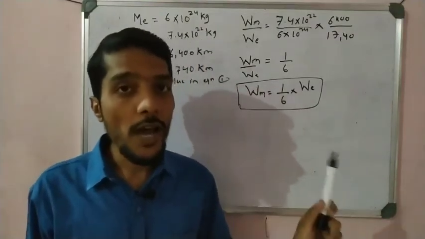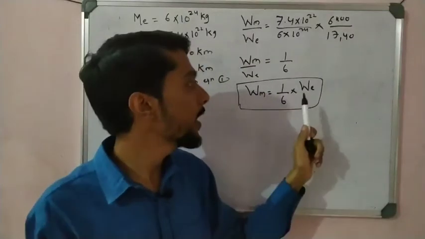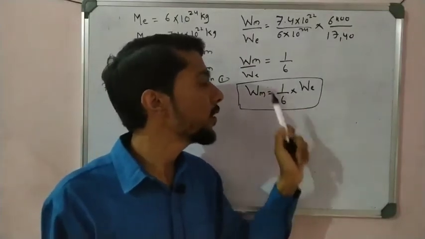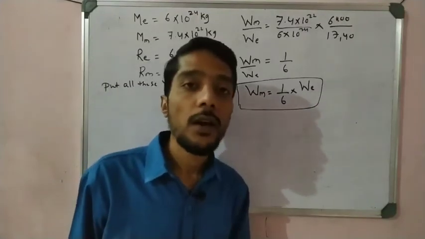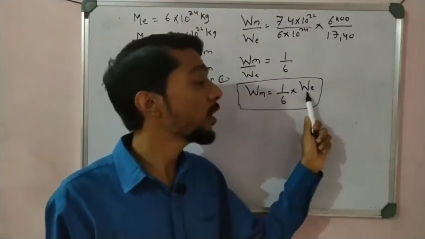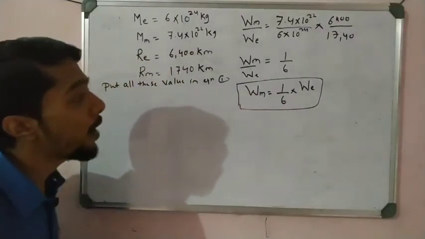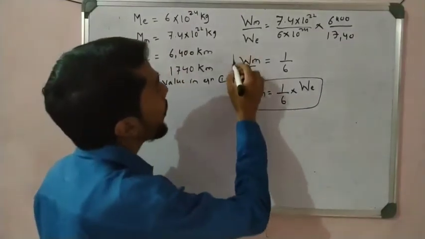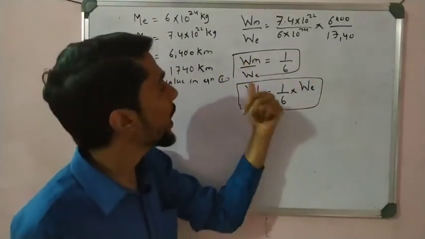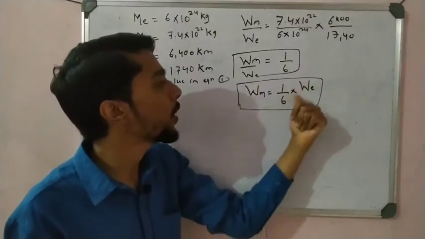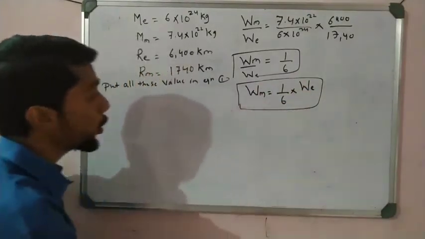If they ask why, you have to write all these things to prove that the weight of the object on the moon is equal to 1/6 of the weight of the object on the earth. That is a very important formula. You have to remember both formulas: Wm divided by We is equal to 1 by 6, and with cross multiplication, Wm is equal to 1 by 6 We. That is a very important point to remember.